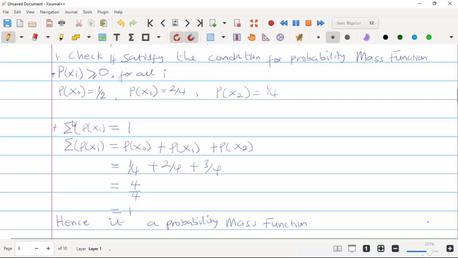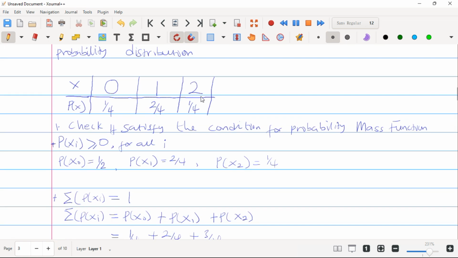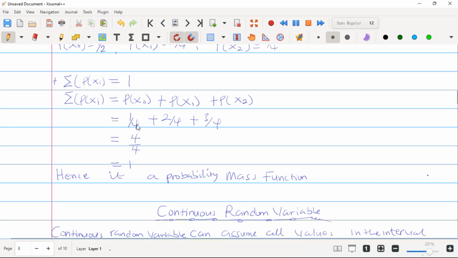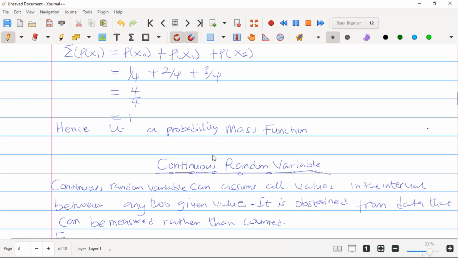The second condition is that the summation of p of xi is equal to 1. So we just add the individual probabilities associated with the random variable x. Once you add 1/4 plus 2/4 plus 1/4, we get 4/4, which is equal to 1. Hence, it satisfies the condition for a probability mass function. So this is considered a probability mass function.